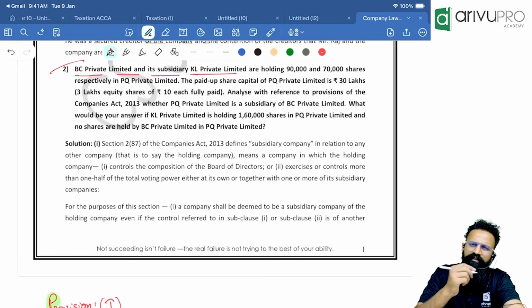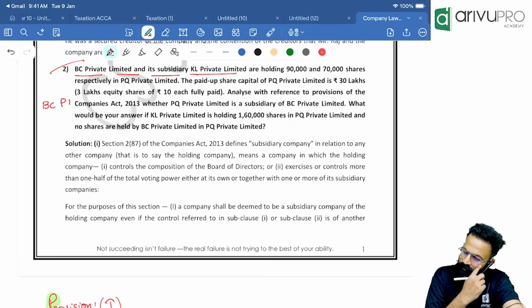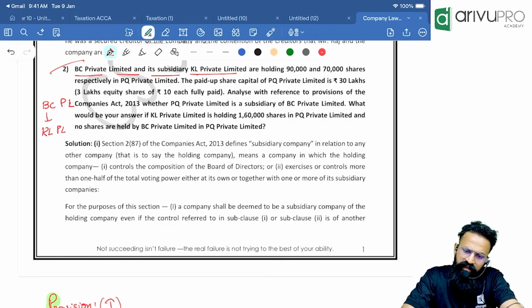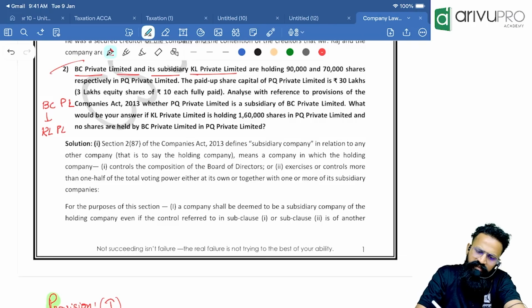See, whenever they ask you a question of subsidiary company or government company, write down the chart. So what are they telling you? There is a company called BC Private Limited, and its subsidiary, there is a company called KL Private Limited. BC and its subsidiary KL Private Limited are holding 90,000 and 70,000 shares in PQ Private Limited. See, there is one more company called PQ. In PQ, BC is holding 90,000 shares. KL is holding 70,000 shares.